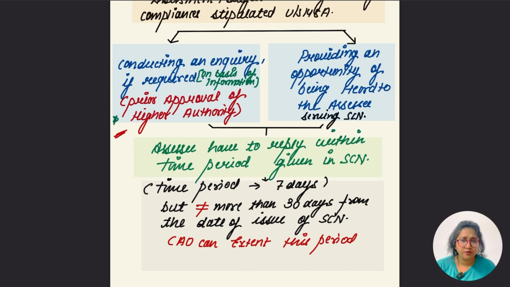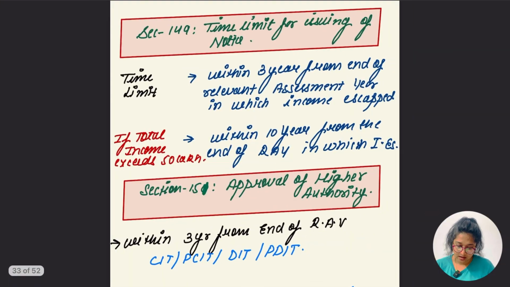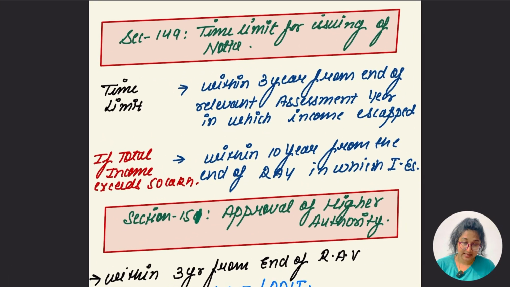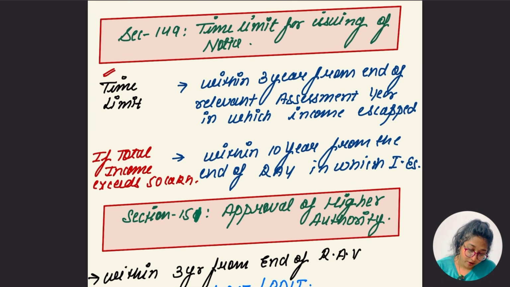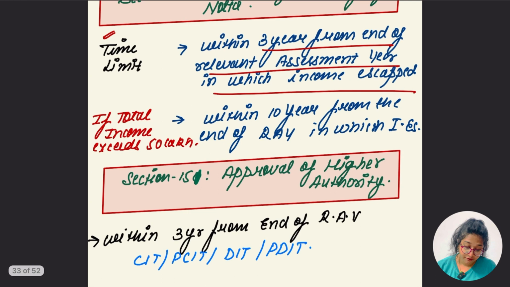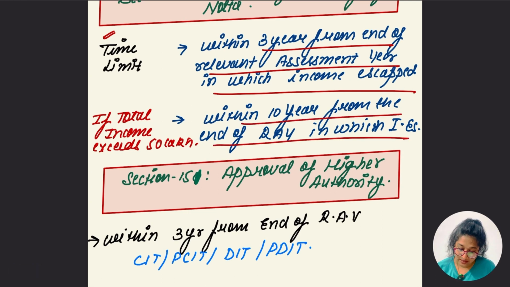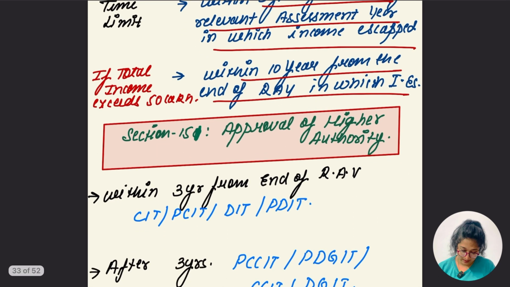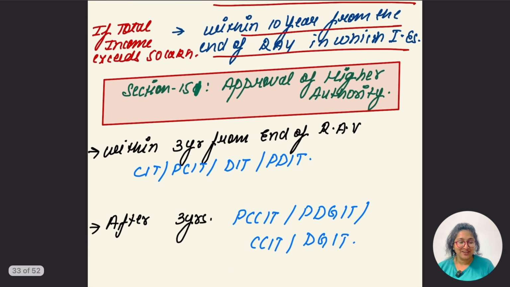So let's find out who the higher authority is in this case. Under section 1... sorry, there is some time limit, then later on there would be the higher authority. So what is the time limit of issuing that notice? Within 3 years from the end of the relevant assessment year in which income has escaped. And if total income exceeds 50 lakh, in that case within 10 years from the end of the relevant assessment year in which income has escaped. Okay, let's go for the higher authority now.